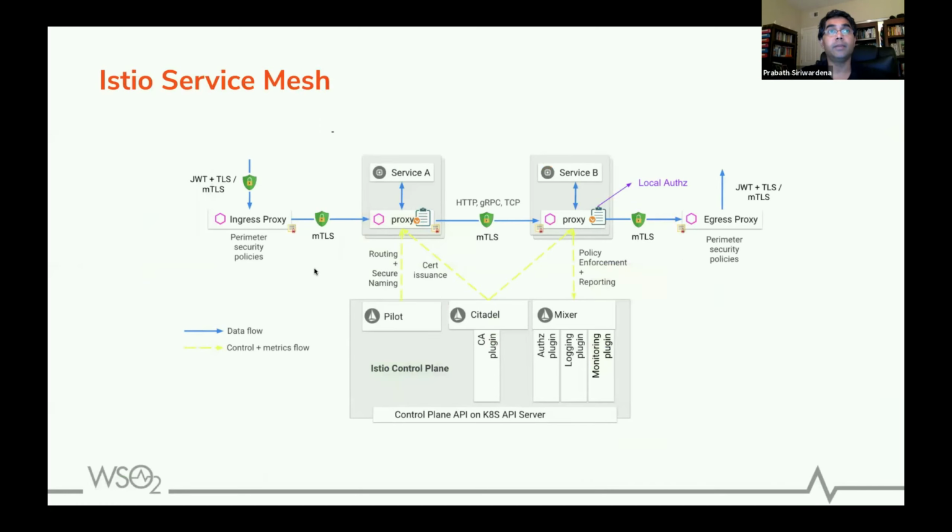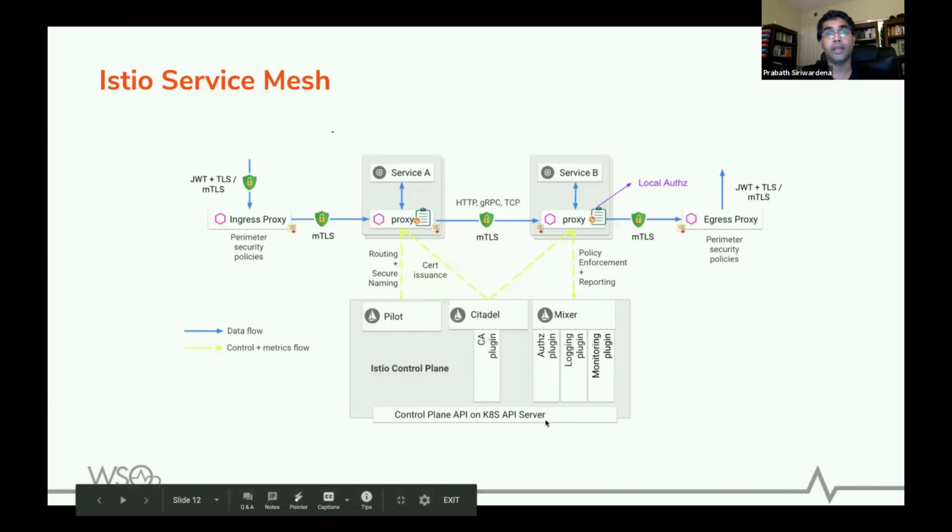So here you have the data plane. In the data plane, you have the ingress proxy, or the Istio ingress gateway. All the requests coming to the Istio deployment will go through the ingress proxy, which is an Envoy proxy. Then you have service proxies running in each pod along with the service. Then you have the egress proxy. If one microservice wants to talk to an external endpoint, that request can go to the egress proxy. Once again, it's not a must. If you want, you can bypass the egress proxy. All these components we call the data plane.